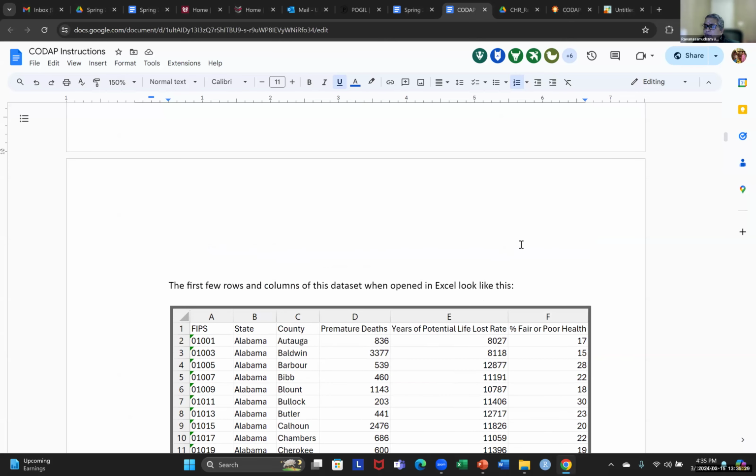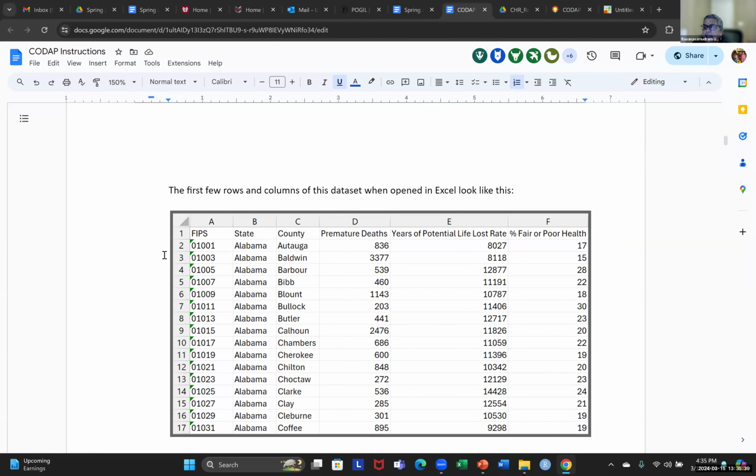So the first few rows, it's always good to introduce the data set to the students when you're doing it, so that they feel they know a little about the data. For that reason, I opened this data set in Excel and pasted it here to show you how it looks. The first column is FIPS. Then the state column, the county, premature deaths, years of potential life lost rate, percentage fair or poor health.